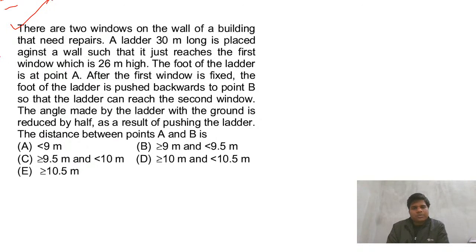There are two windows on the wall of a building that need repair. A ladder is placed. Okay, so this is that height and distance from trigonometry. Find height and distance from trigonometry. Try this one, then we'll discuss. Let's see what is there in this question.